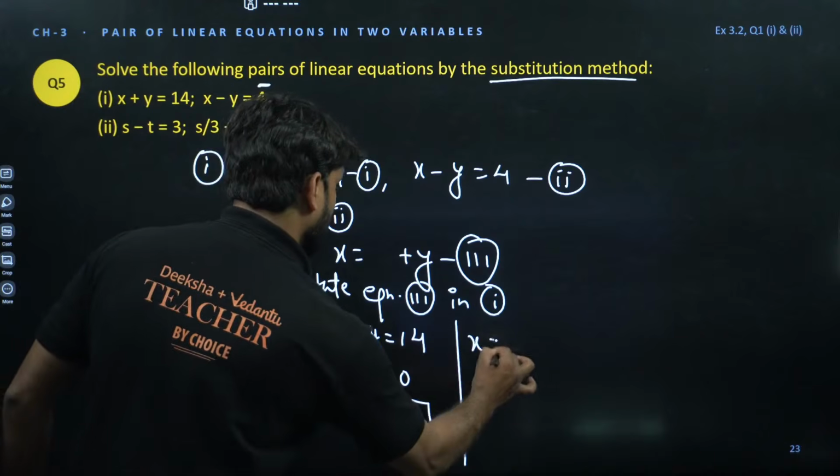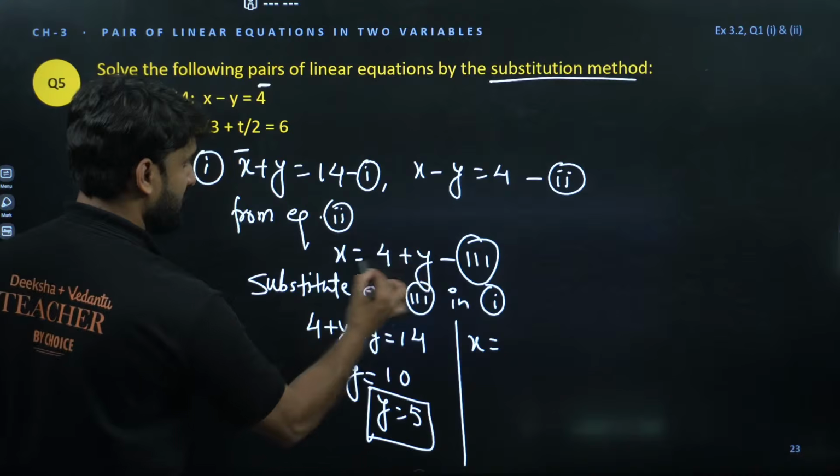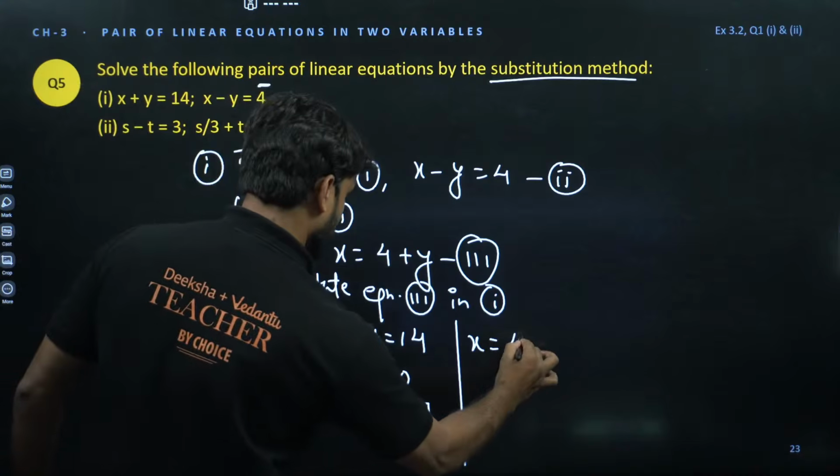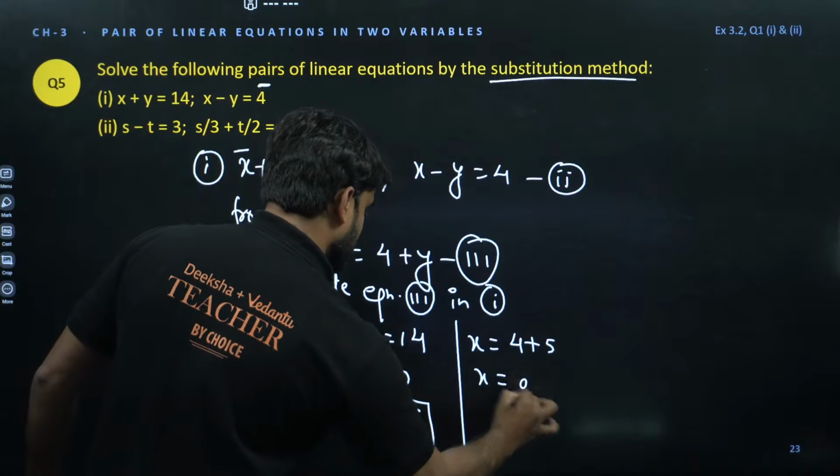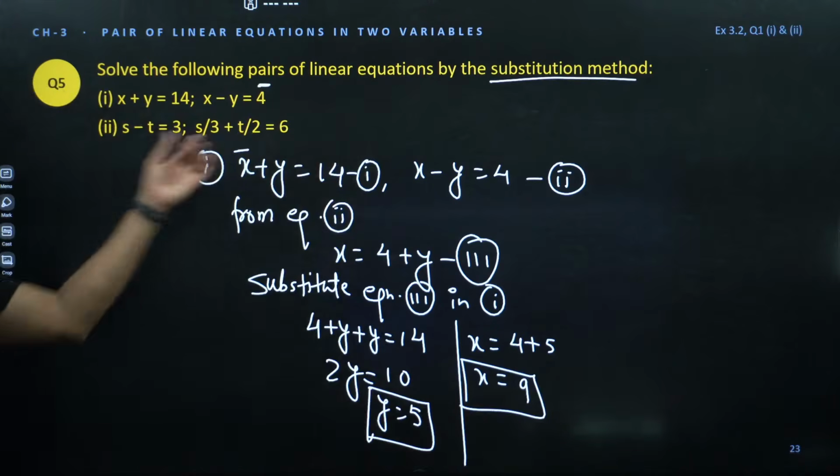So x is equal to, we can put here in this equation, this is 4. So y plus 4 is equal to, and we have y is 5. So x is equal to 9, answer. Similarly, you can solve equation number 2 by substitution method.